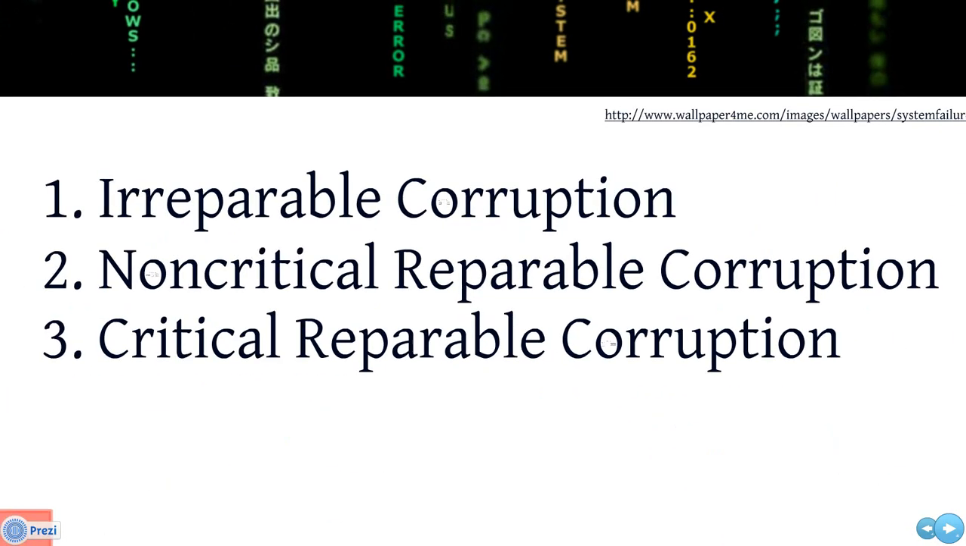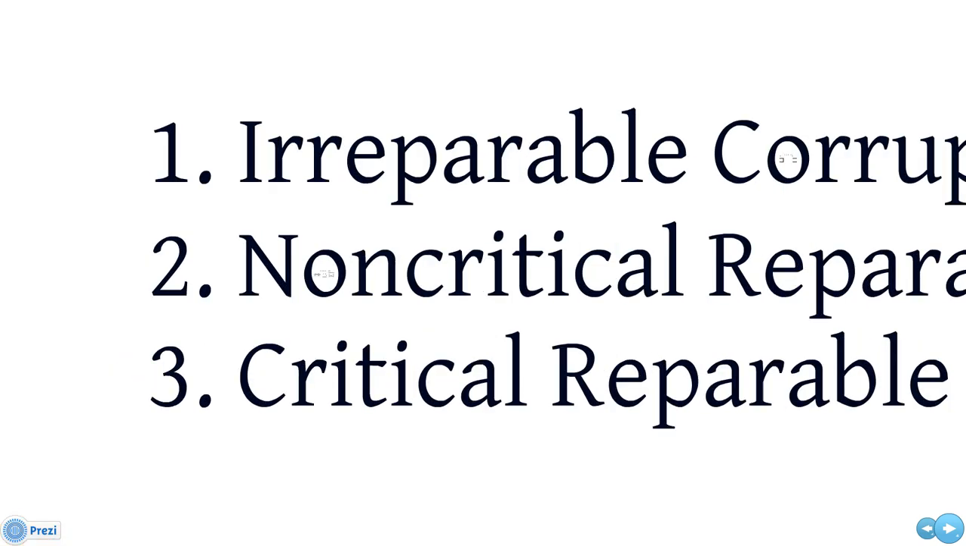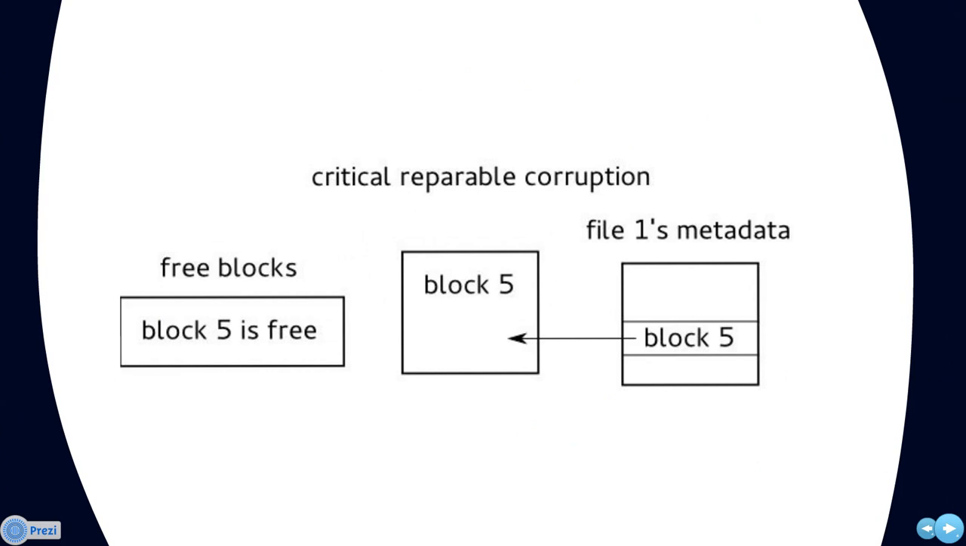There is also noncritical reparable corruption, where a data block is lost but can be repaired at any time. In this example, the file is not actually using the new block because the information was not saved, but the block appears to be in use, resulting in a lost block.